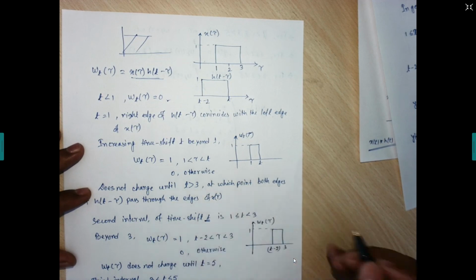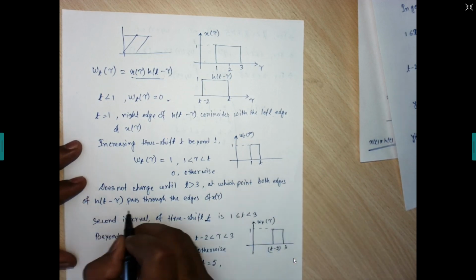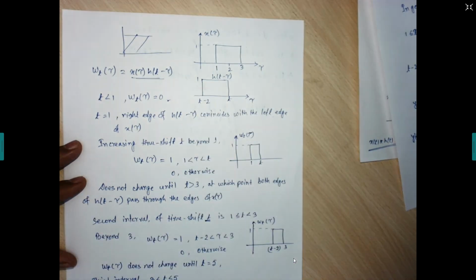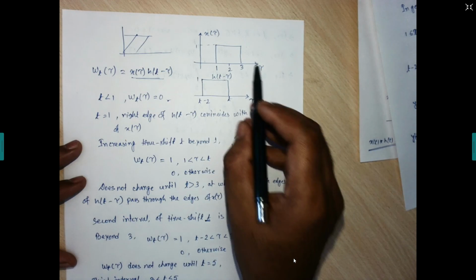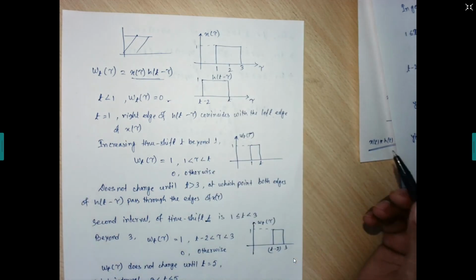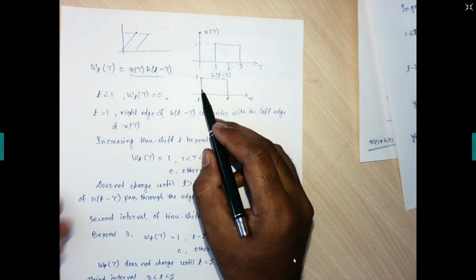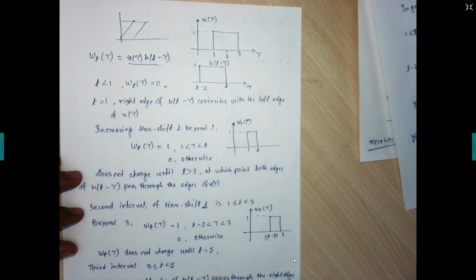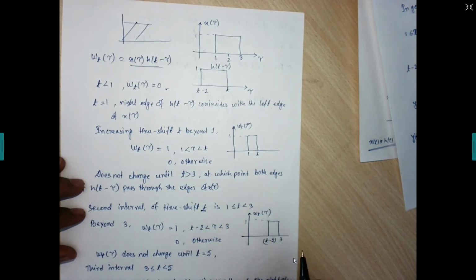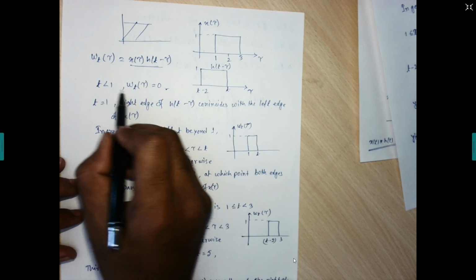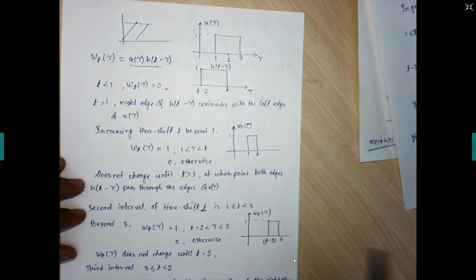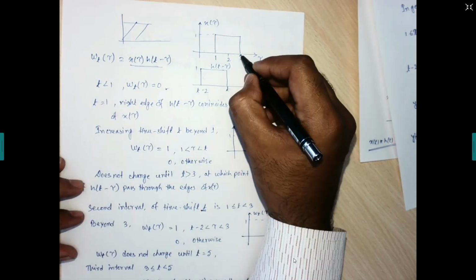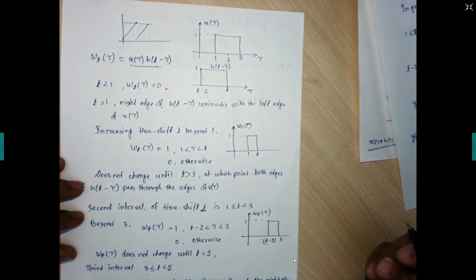At which point both edges of h of t minus tau pass through the edges of x of tau. Both the edges of t minus tau will pass through this edge as well as this edge. So the second interval we can define for the time shift. The first interval is t less than 1. The second interval, starting from 1 up to 3.